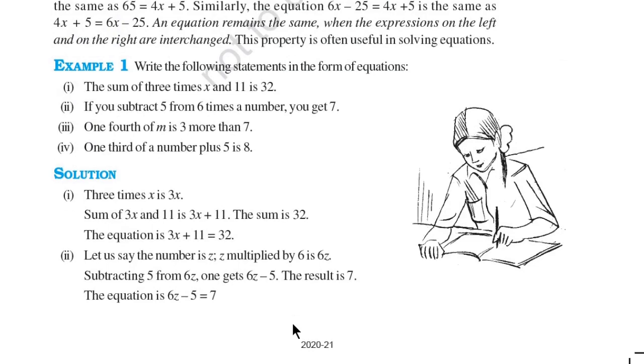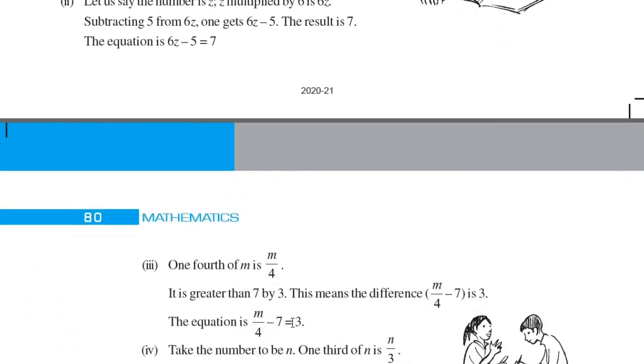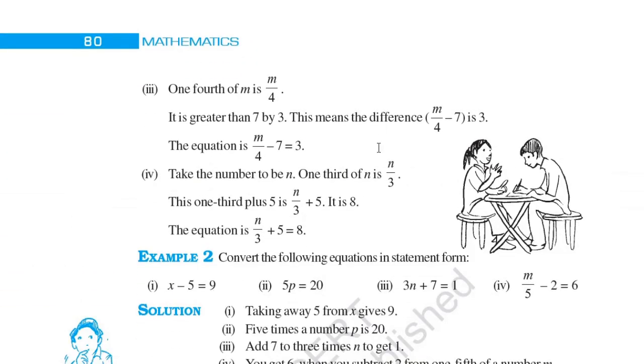Next, 1/3 of a number plus 5 is 8. You have taken n as the number, and 1/3 of it is n by 3, plus 5 is equal to 8. So n by 3 plus 5 is equal to 8.